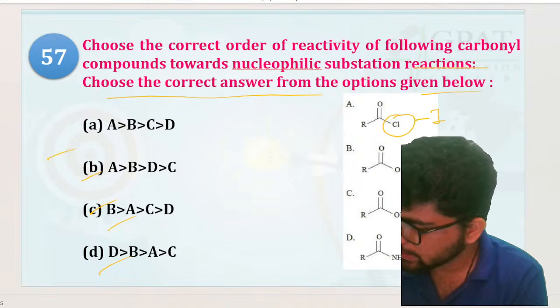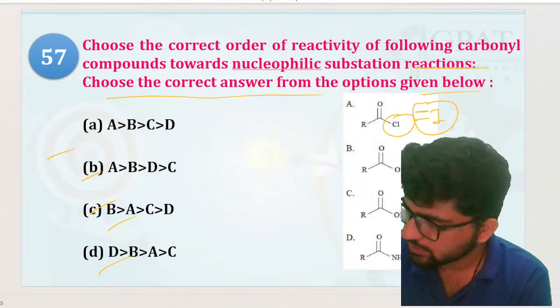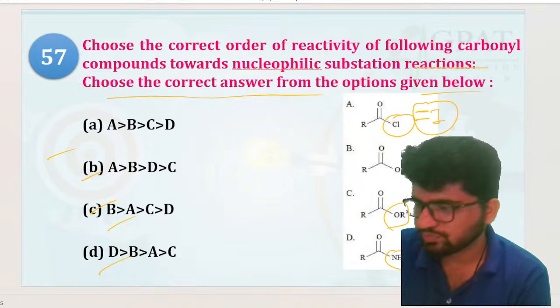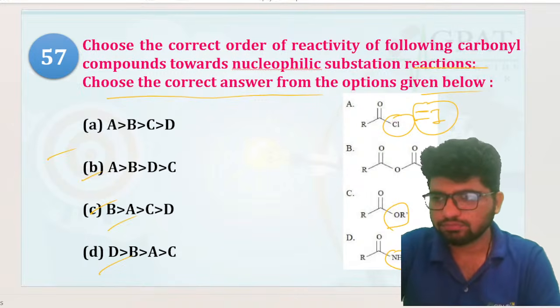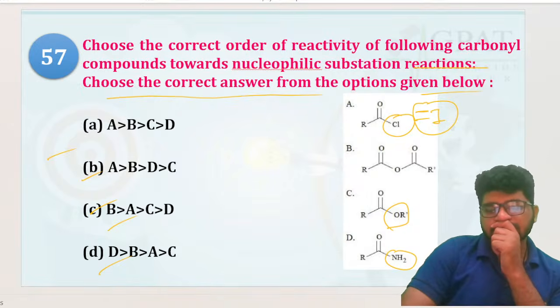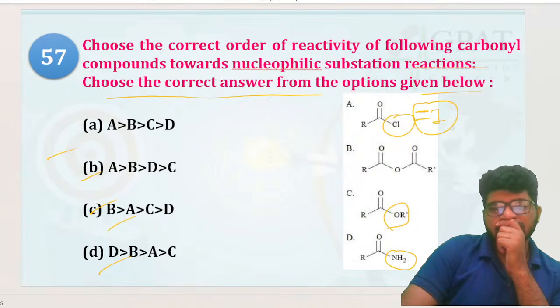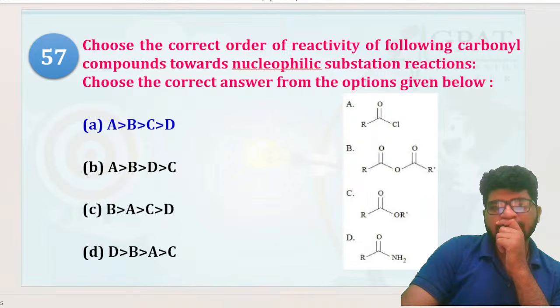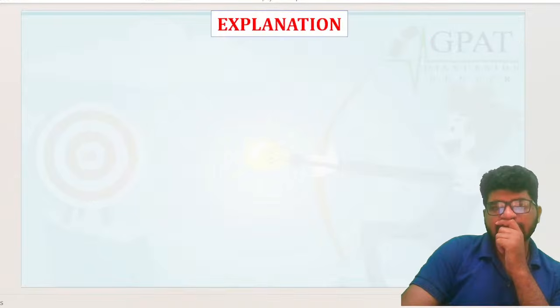Cl is having a minus I effect, then OR and NH2. Which one is going to be the correct answer? Anyone? That is going to be ABCD is the order for the nucleophilic substitution reaction.